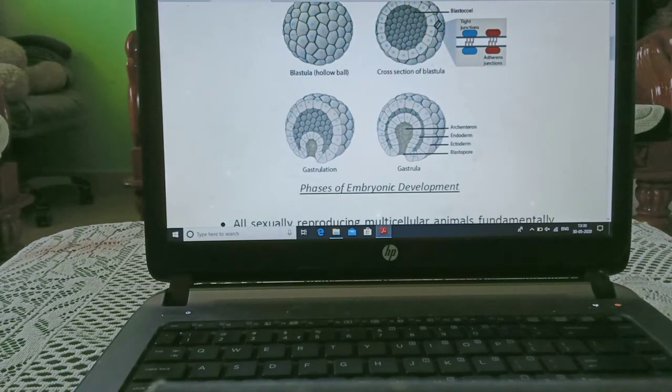Blastula converts into gastrula. Gastrula is a round structure with a cavity, and more divisions are there in the gastrula. As you can see, this is the archenteron, endoderm, ectoderm, and this is the blastopore.